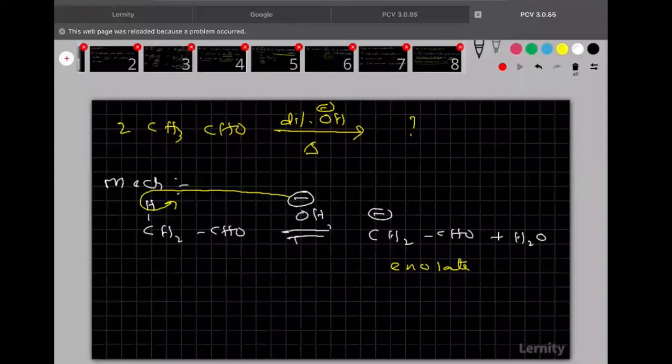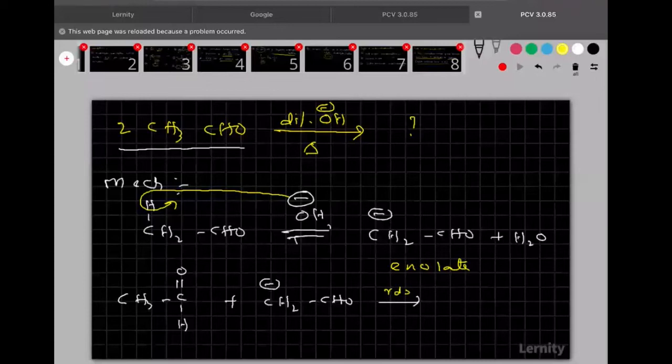Clear? Now, coming to the second step of the mechanism. In the second step, you see here, two molecules are there. Out of those two, one molecule is used in the first step. Now, let me take the second step of the mechanism. So now, in the second step, CH3, C double bonded OH. So this will combine with the enolate, which we got in the first step. And remember, this is the RDS step of the mechanism.